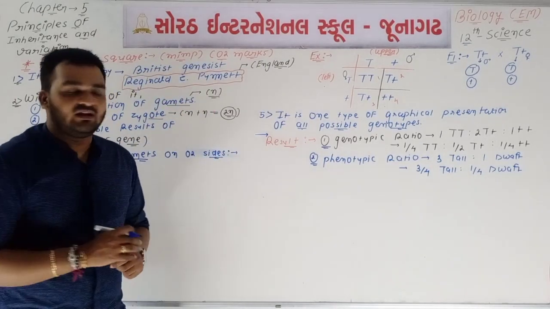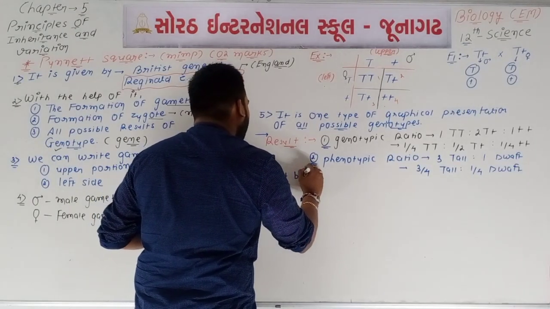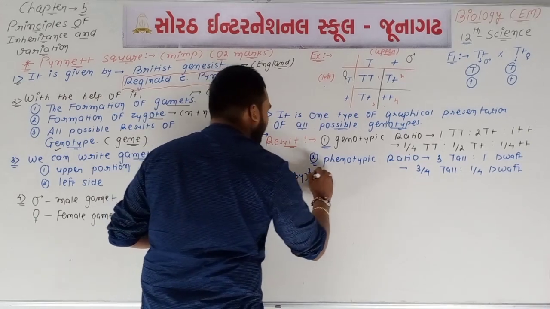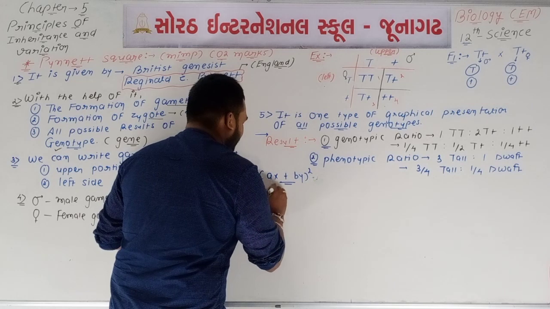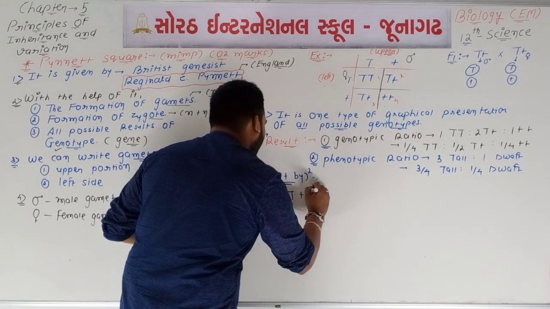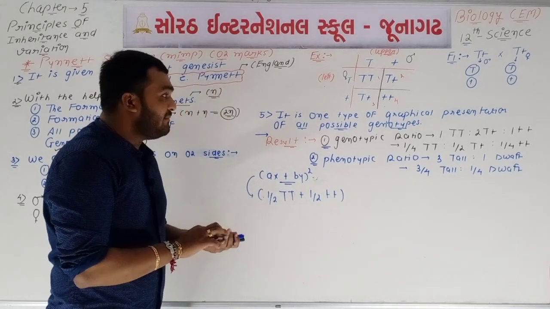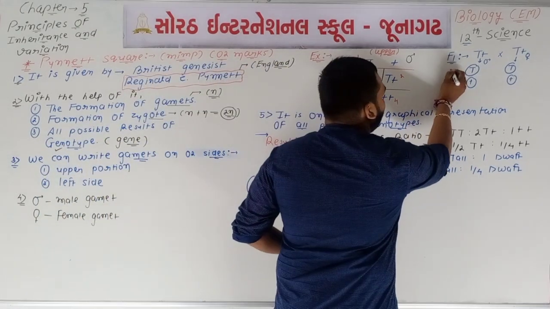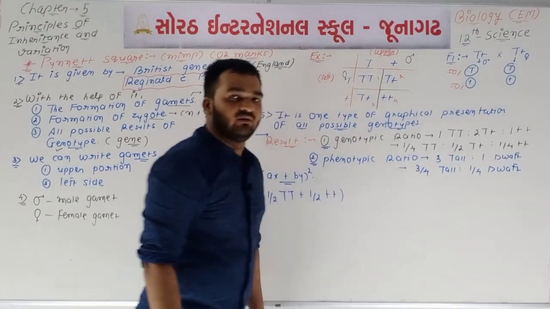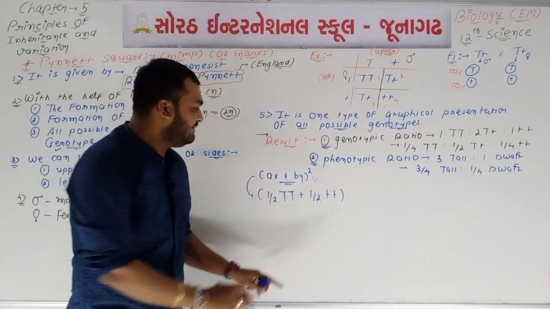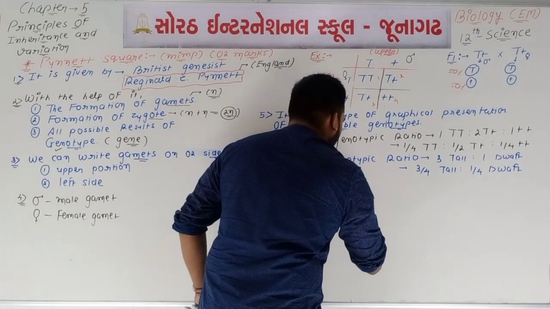So if we use one equation of mathematics, the equation is (ax plus by) square. See, we are using this equation (ax plus by) square, means we can say that 1 upon 2 capital T plus 1 upon 2 small t, because if we talk about gamete formation, then there is 50% chance of capital T and 50% chance of small t. Okay, so (1 by 2 capital T plus 1 by 2 small t) square is equal to,